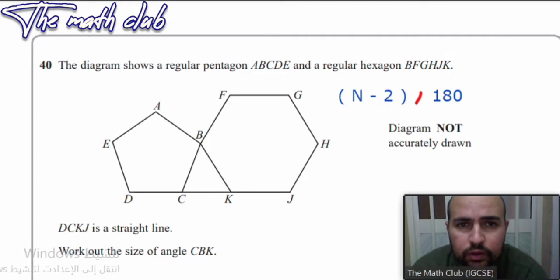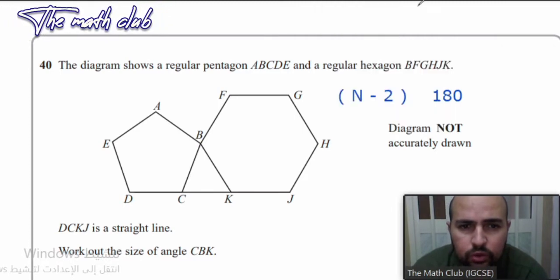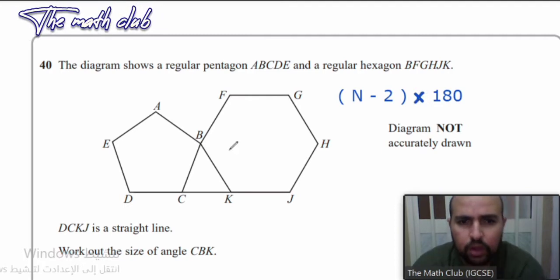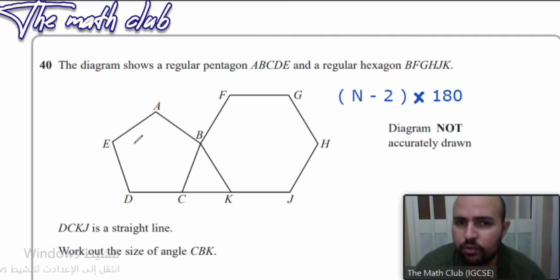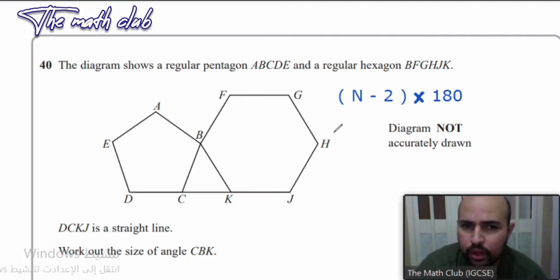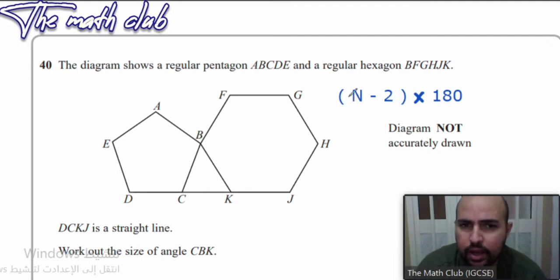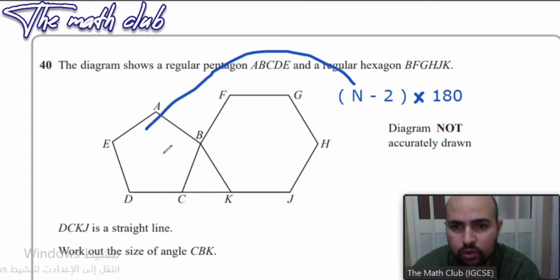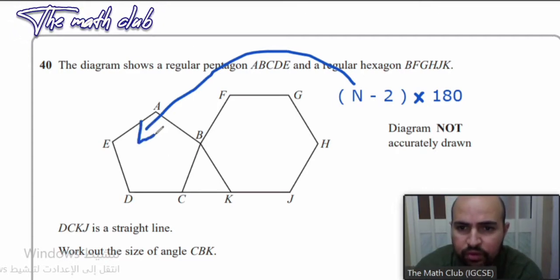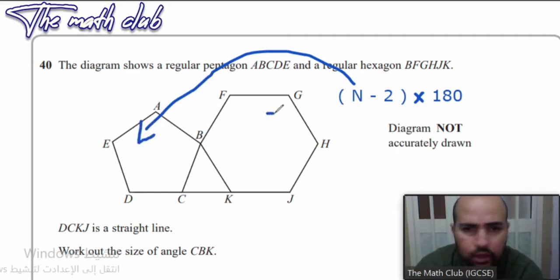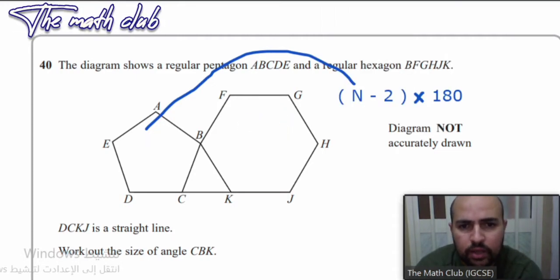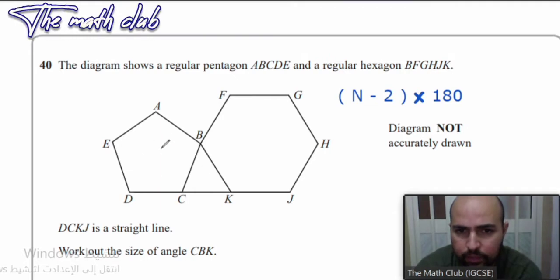Now, this is very important. This rule is used to find the internal angles of polygons. So, if we want to find the internal angle of this polygon, we use this rule. How do we use it? What's n? N is the number of angles. So if I'm using it here, n is going to be 5. And if I'm using it with the hexagon, n is going to be 6. Very good. Now, let's find the internal angles for this one, and then for this one.